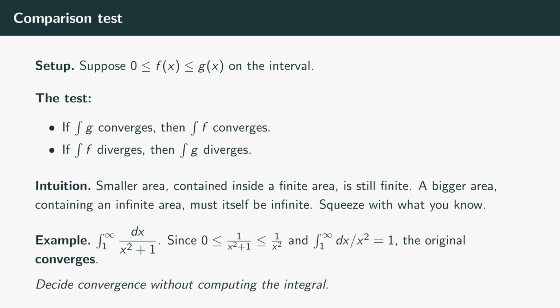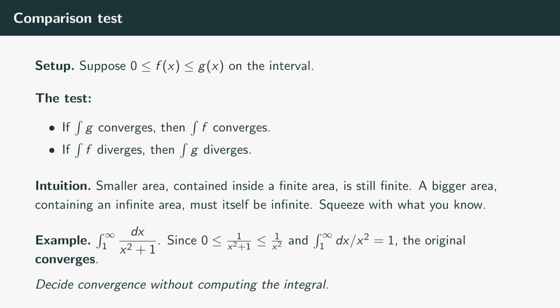Suppose everywhere on your interval, f and g are both non-negative, with f less than or equal to g. Then, if the bigger one, the integral of g, converges to a finite value, the smaller one, the integral of f, also converges. You can't have more area under a smaller curve than under a bigger one. And contrapositively, if the smaller one, the integral of f, diverges, the bigger one, the integral of g, also diverges. It's exactly the squeeze principle, adapted to areas.